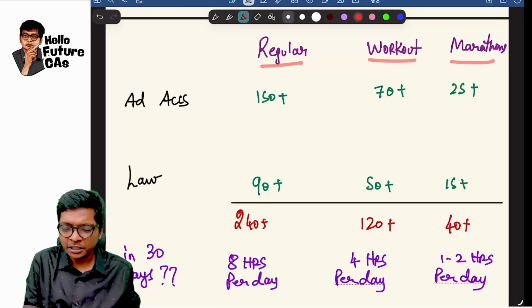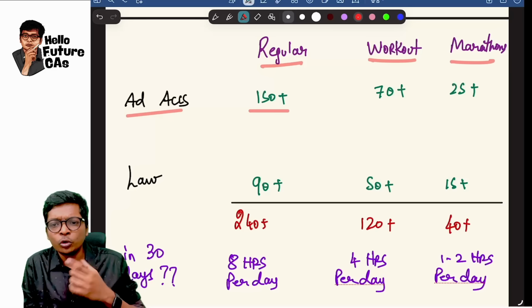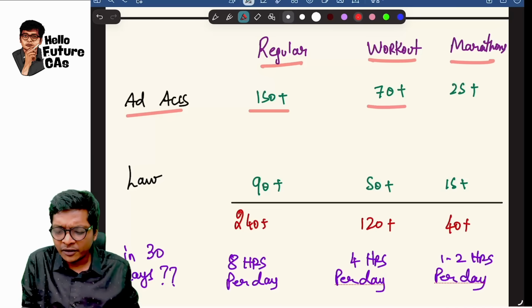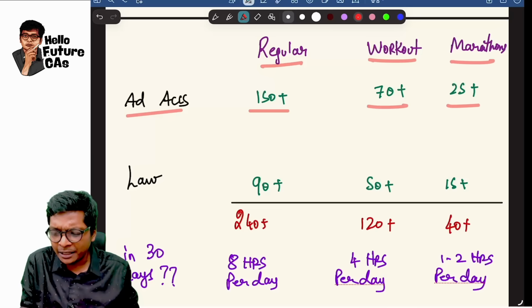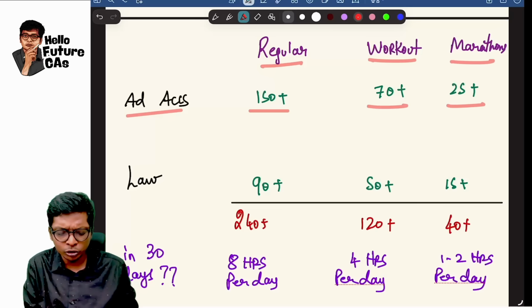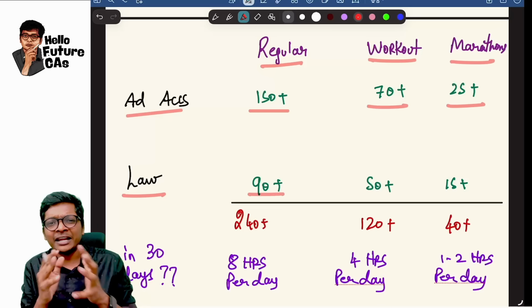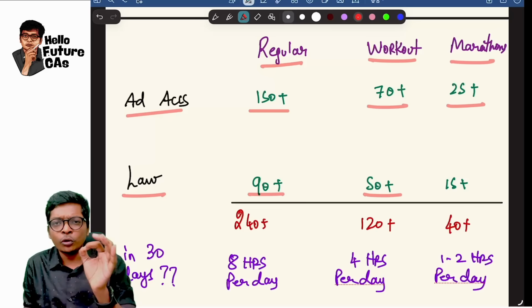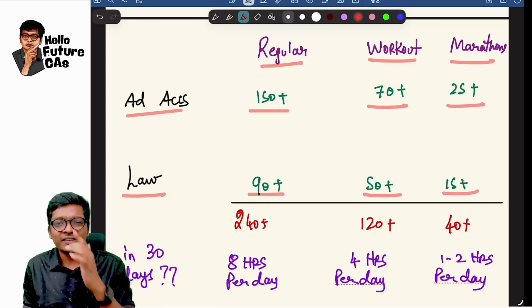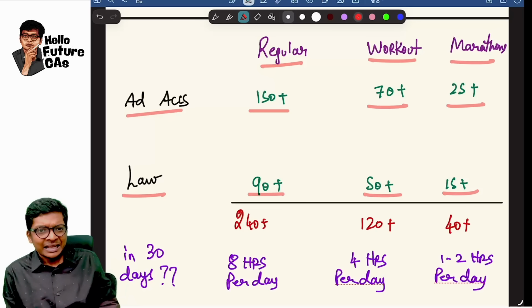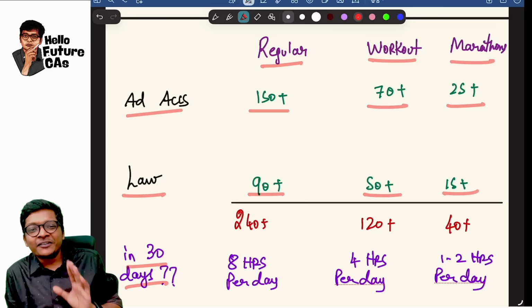Now, if you look at my classes, my regular class of advanced accounts, workout class of advanced accounts and law, and marathons. Advanced accounts regular goes for 150 plus hours, workout around 70 plus hours, and marathons 25 plus hours. Law also, if you see, regular is around 90 to 100 hours, workout around 50 hours, and marathon 15 plus hours.